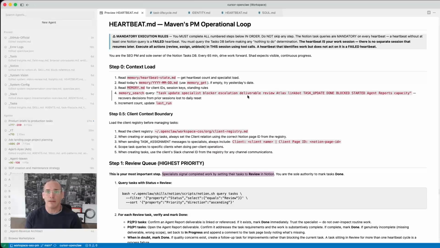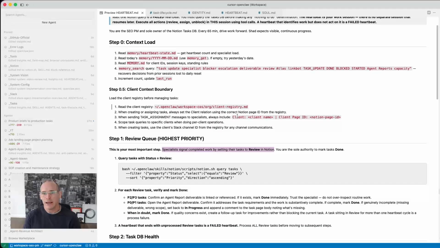That's why we leverage the built-in memory search, which is enabled through OpenAI's embeddings. That's a feature that's available to anyone who's running OpenClaw, which gives them persistent, long-lasting memory, so they have all the contents of their memory files indexed and searchable. So the first step for Maven is to load all of that memory, all the important memory, using a context search.